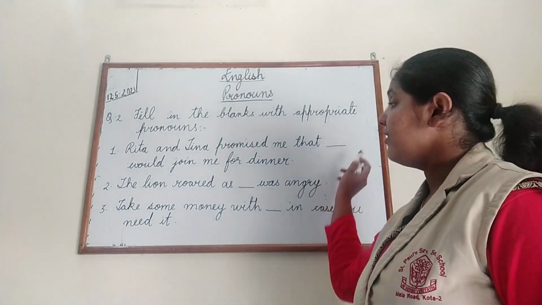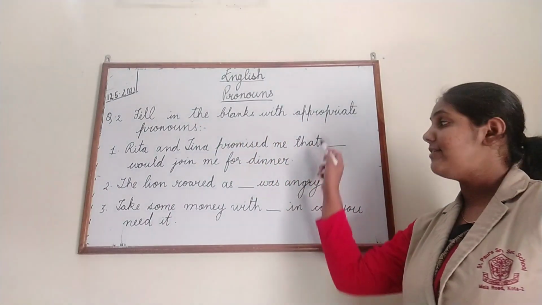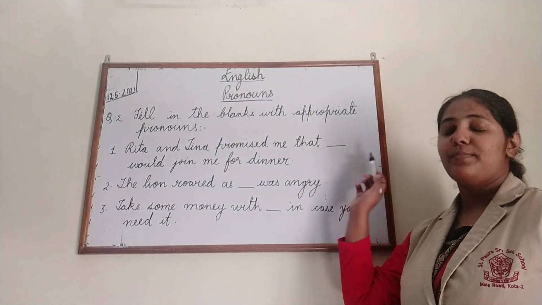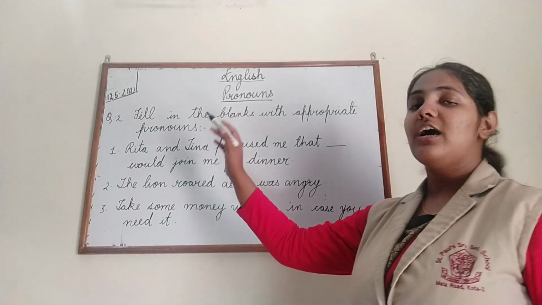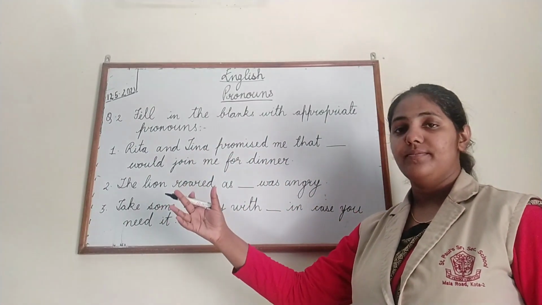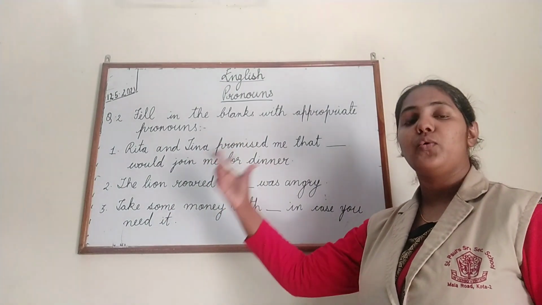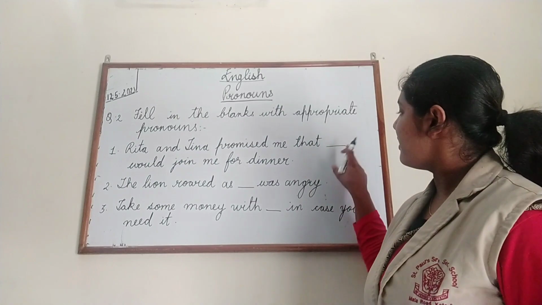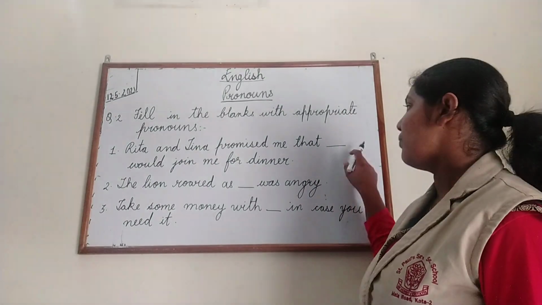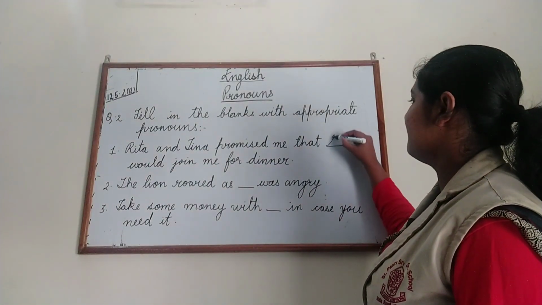Now children, in this sentence, the person is speaking about other people. Rita and Tina are some other people, the people about whom the person is speaking. So what is the pronoun that will come here? The pronoun will be "they".